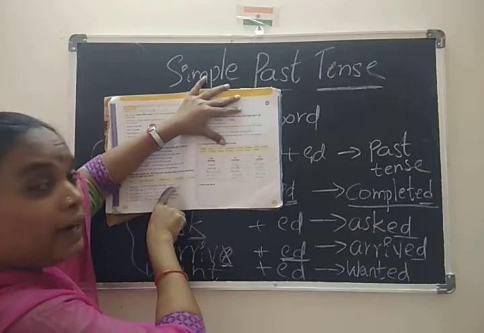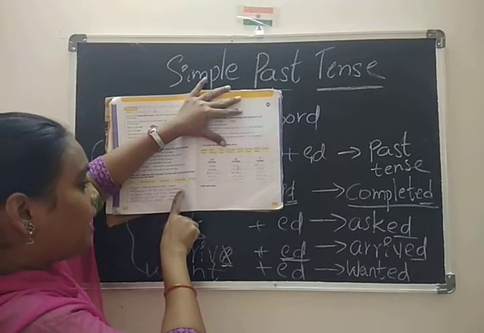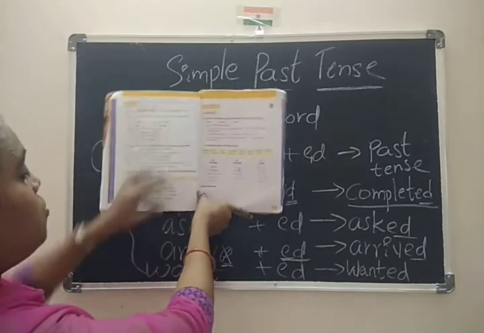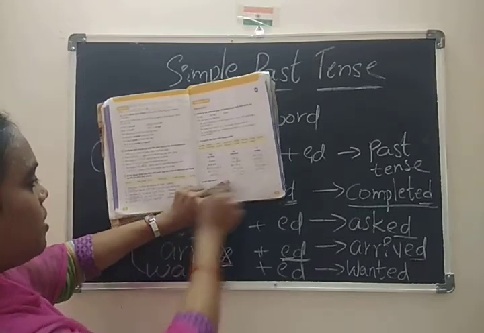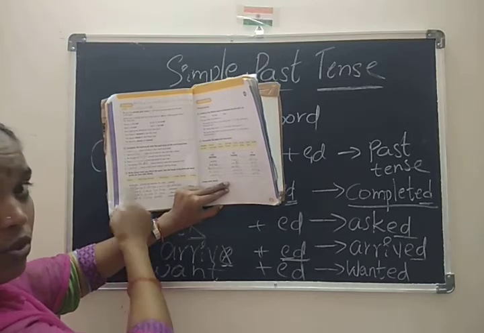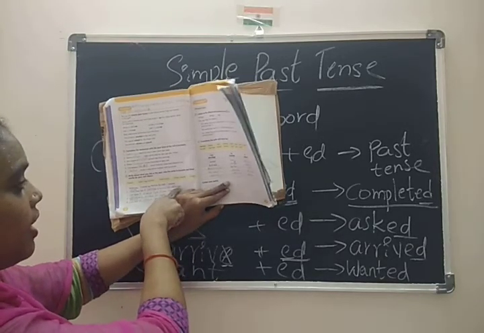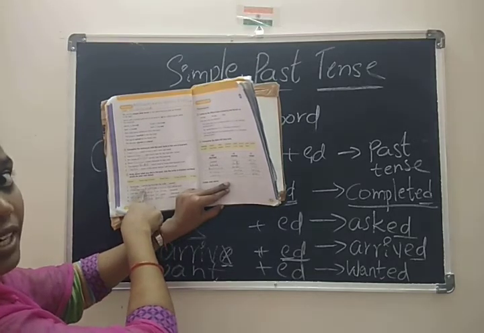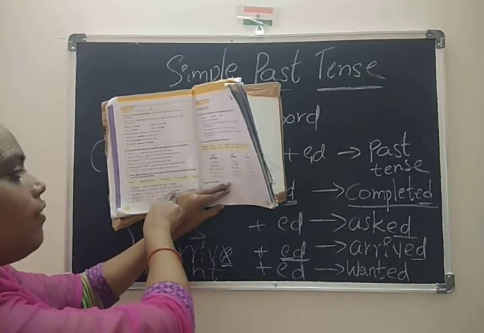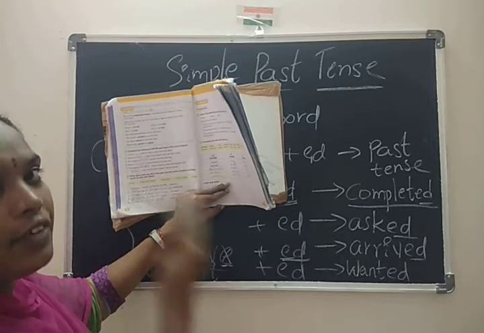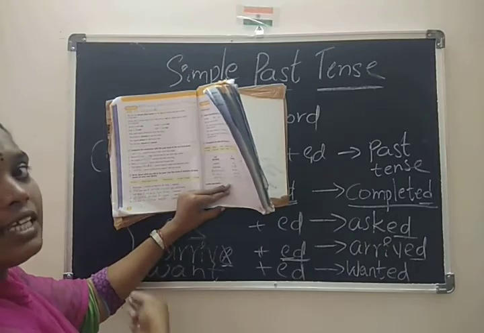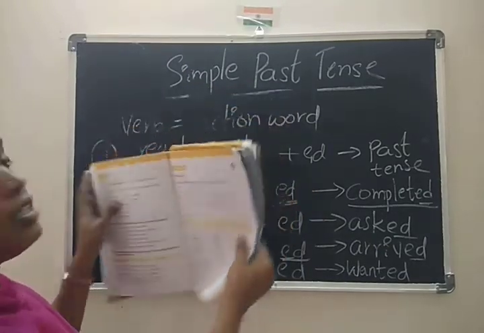And here the past tense verbs asked, carried, studied, decided, visited. So what do you have to write here? For example, I asked my teacher for help. Here you can take one more example. 3 days ago, carried. Carried means the relevant word. You have to write the relevant phrase: I carried a heavy bag of books. This is relevant to the blank. So you can complete the next 3 blanks. This is about the grammar part.